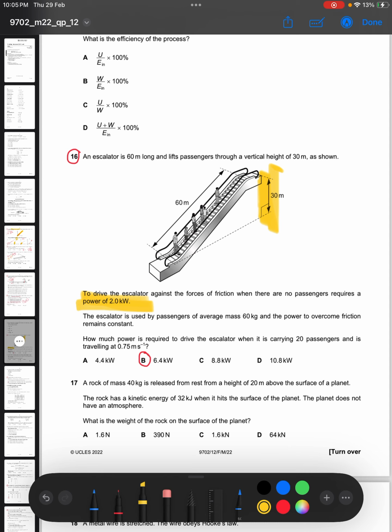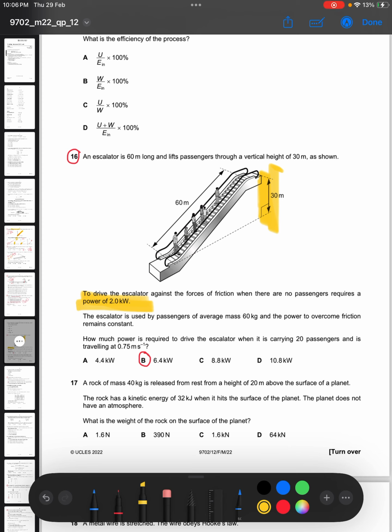It's like, for example, if you have to earn $1,000 a month just so that you can pay all your expenses and be left with nothing, then the expenses themselves are $1,000, because you must earn $1,000. The same thing is being said here. The escalator is used by passengers of average mass 60 kg, and the power to overcome friction remains the same. So the power that is lost to friction is not going to change when we are now lifting passengers.